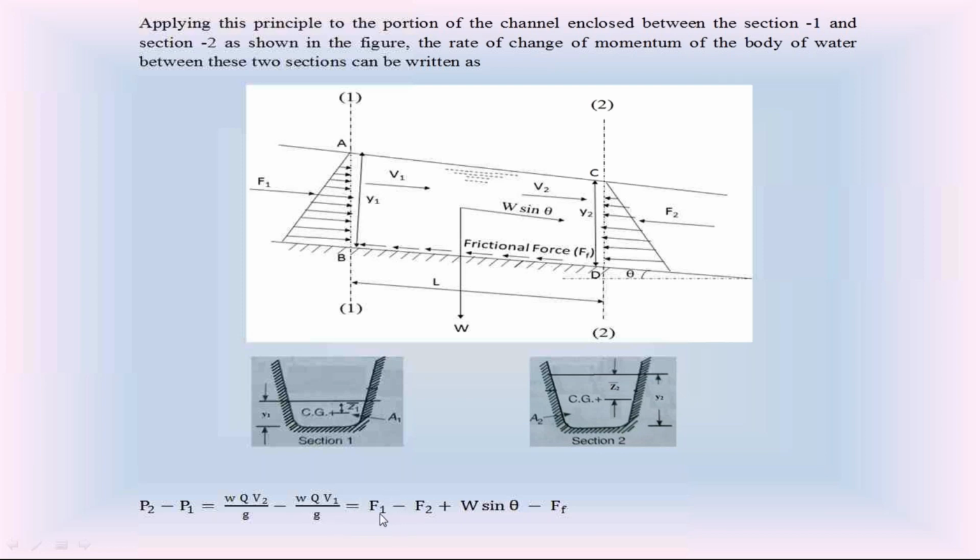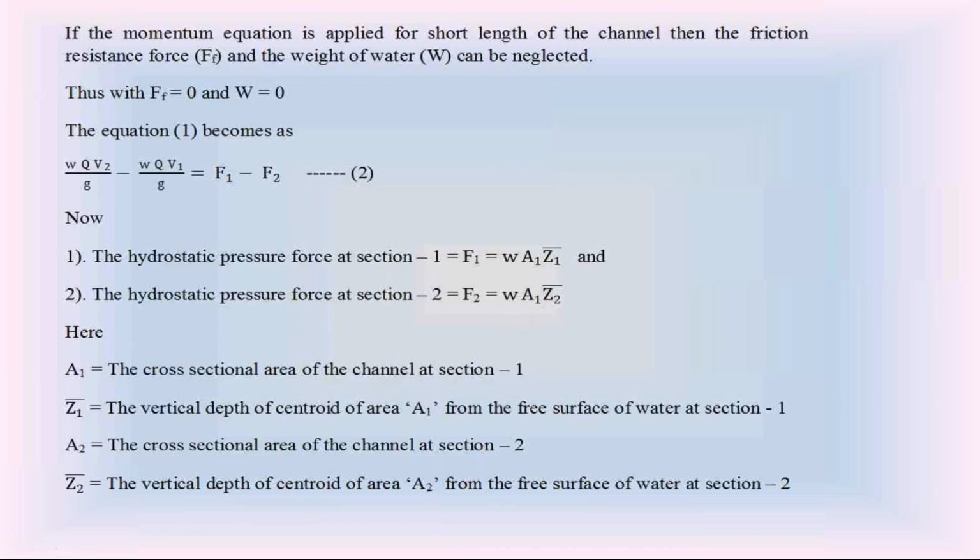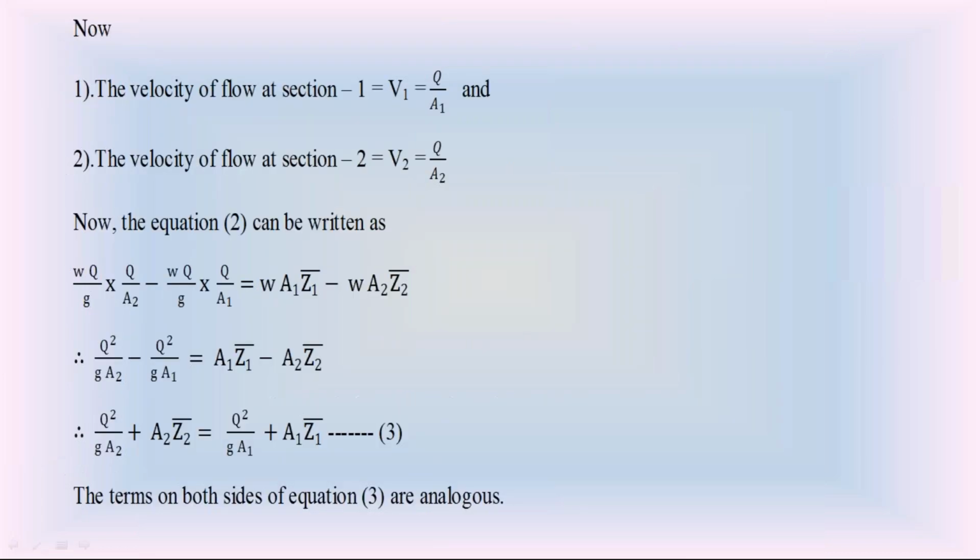Then F1 is equal to WA1Z1 bar, and F2 is equal to WA2Z2 bar. Then we modify that Newton's second law equation: WQ by g into V2, Q by A2, minus WQ by g into V1, Q by A1, is equal to F1, WA1Z1 bar, minus F2, WA2Z2 bar. Cancel this unit weight on both sides. Then this equation becomes Q square by gA2 minus Q square by gA1 is equal to A1Z1 bar minus A2Z2 bar.